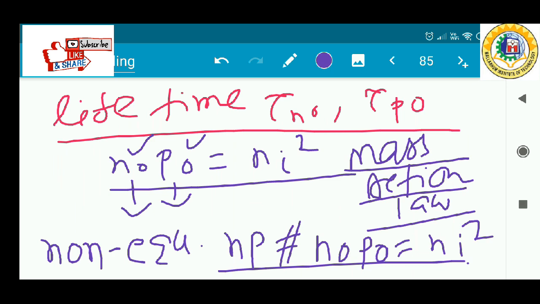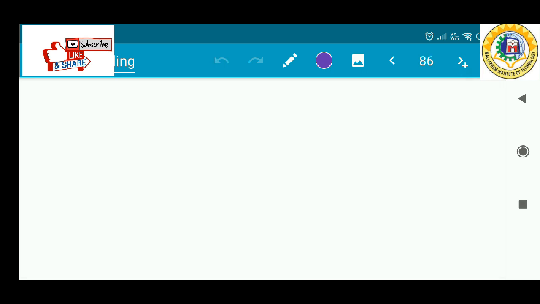Okay, so steady state generation of excess electrons and holes will not cause a continued build up of carriers, as in the case of thermal equilibrium. Now in the case of thermal equilibrium, what happens? The generation rate of electrons and the generation rate of holes are equal, so we are not building up carrier concentration, we are not building up excess carrier concentration.